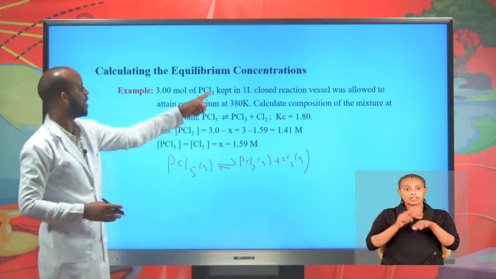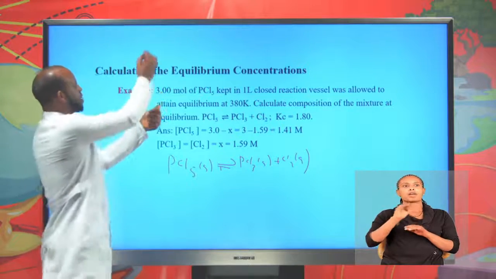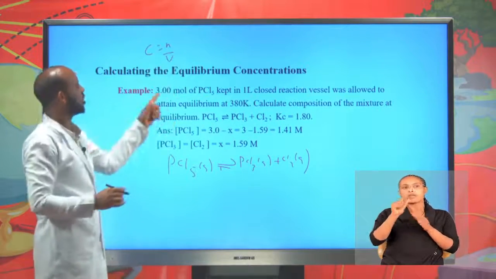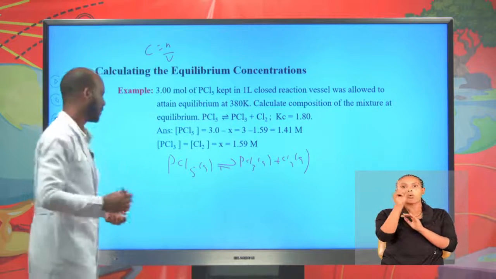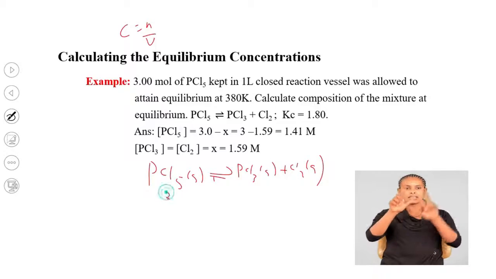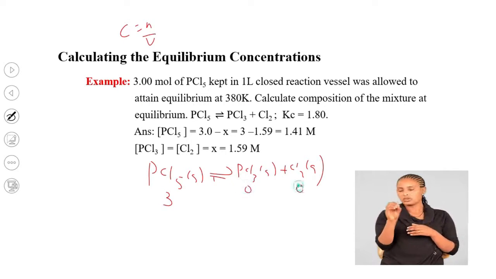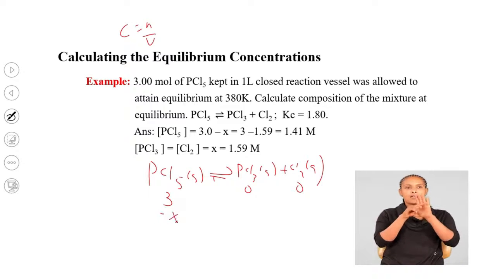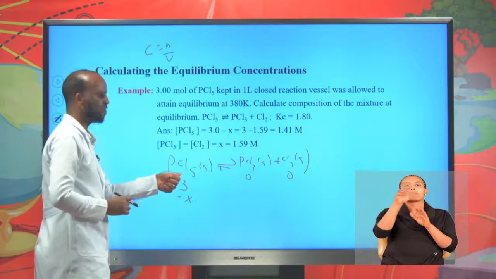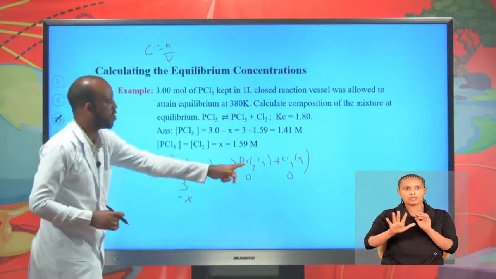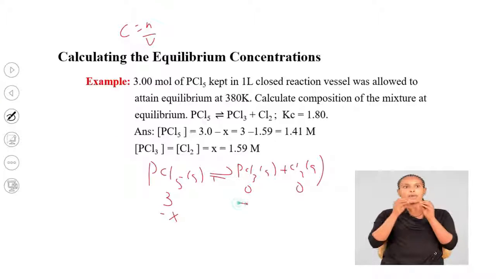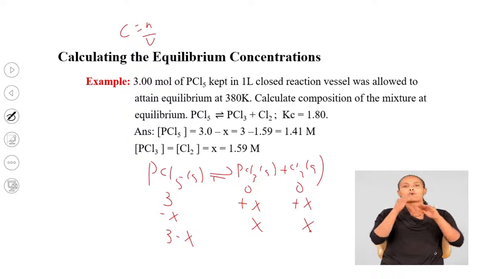The initial concentration of PCl5 is, concentration by definition is number of moles divided by volume, 3 divided by 1, which is 3 molar. Initially we have no PCl3 and Cl2, so 0. Change: minus X. Let X amount of PCl5 be dissociated. The concentration of PCl3 is increased by plus X, and Cl2 is also plus X. The equilibrium concentration of PCl5 is 3 minus X, and the equilibrium concentration of PCl3 and Cl2 is X.